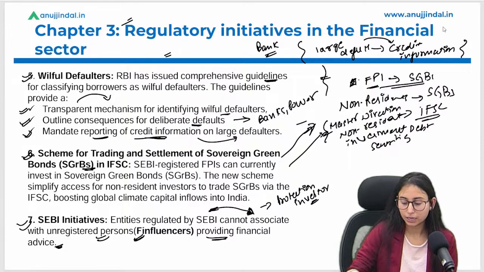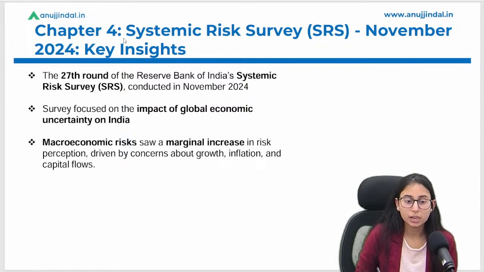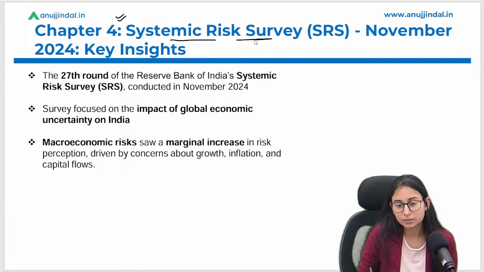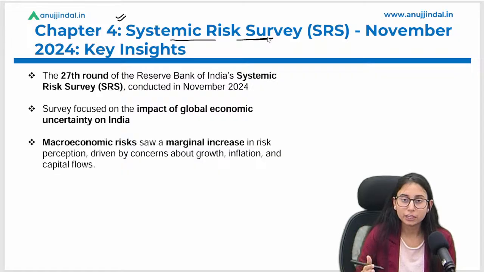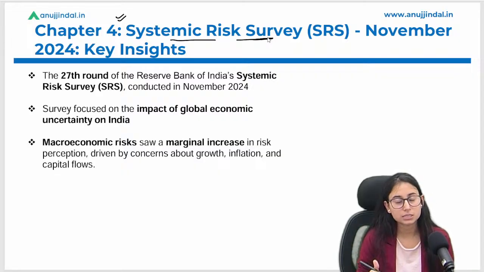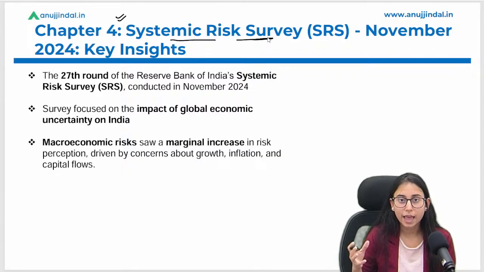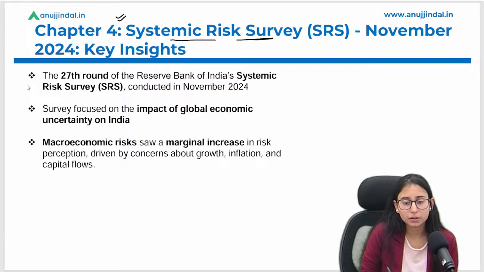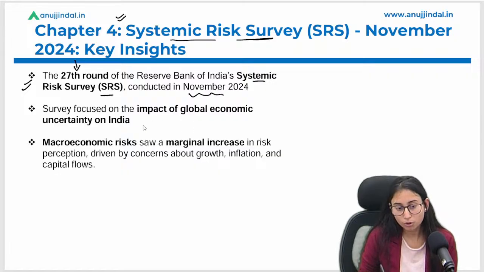So we are done with this chapter as well, and we have come to chapter 4 wherein we will discuss the systemic risk survey. तो बेसिकली हम इसमें मेन जो हमारे रिस्क रहेंगे उसके बारे में हम डिस्कस करेंगे, एंड वी विल सी दैट हाउ मच रिस्क हैज बीन इंक्रीज और डिक्रीज सो फार. ओके, so basically this systemic risk survey is conducted by RBI, okay, and this is the 27th round of the SRS, okay, and this was conducted in November 2024, and the survey focuses on the impact of global economic uncertainty on India.